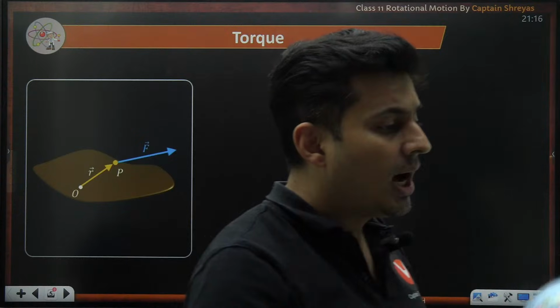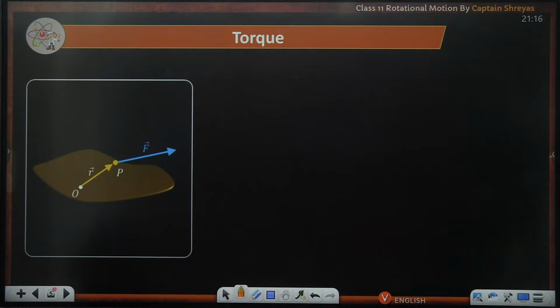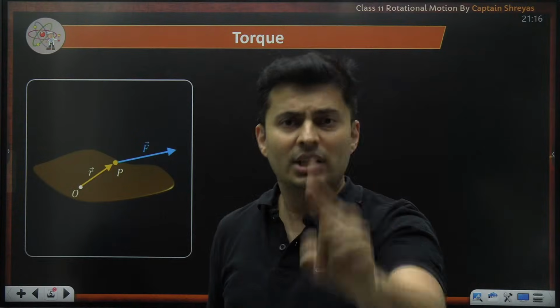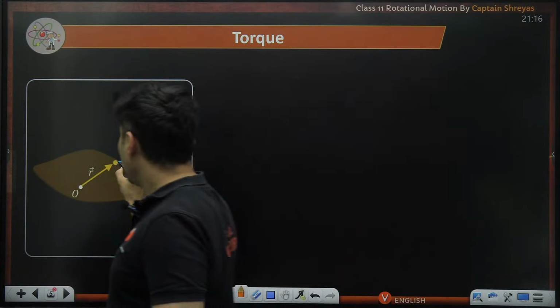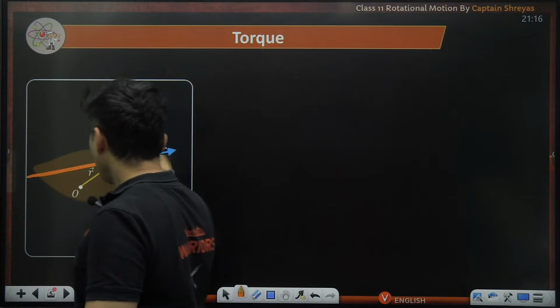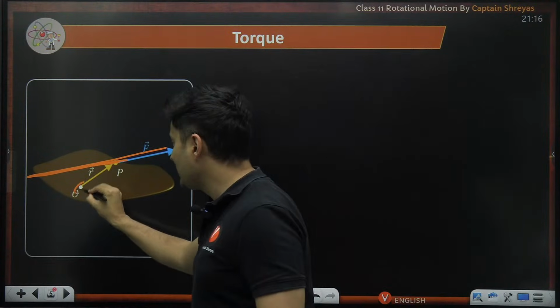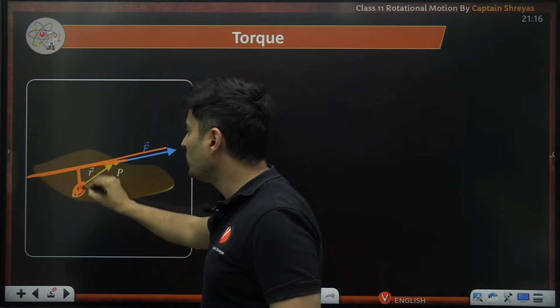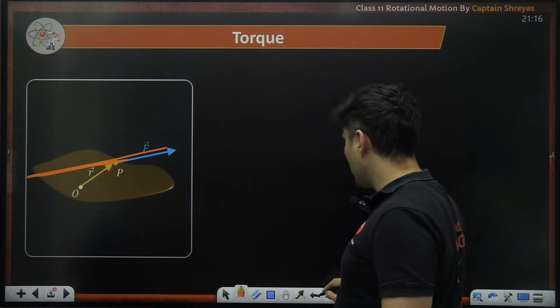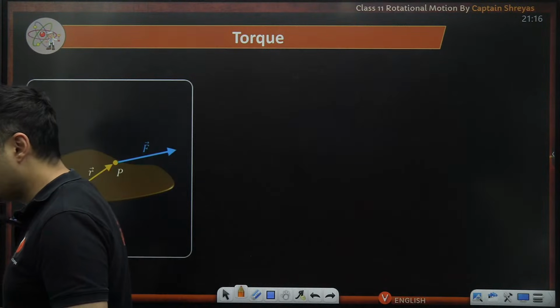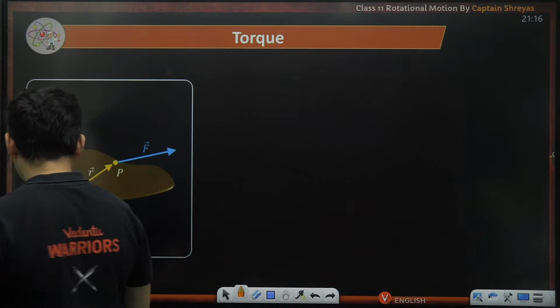How many of you are getting a feeling of this now? That we need a force at some distance, but whatsoever the force line should never ever pass through the axis. The axis is this particular point O. There should be some kind of distance over here. That is very, very critical. Super duper critical. Okay, amazing.